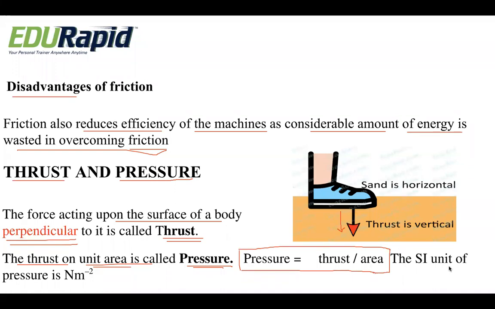The SI unit of pressure is Newton per meter square. What is the SI unit? Newton per meter square. What is Newton? Newton is a unit for force. Per meter square is because of the unit for area. So it is Newton per meter square.